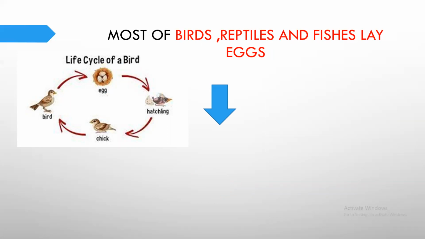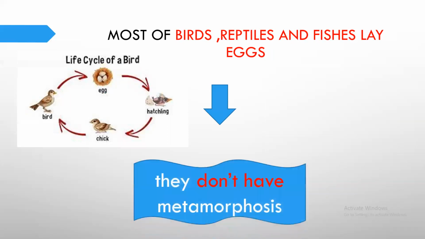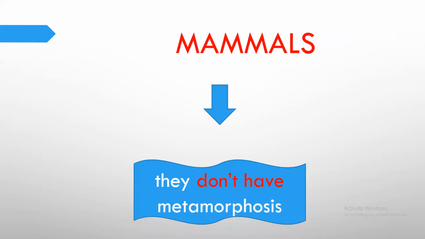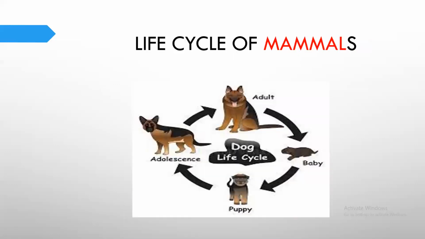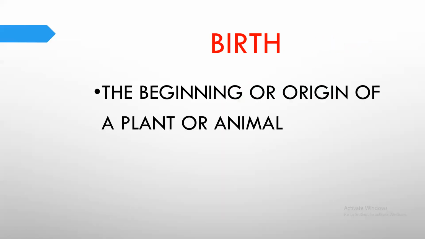Also, that means that birds, reptiles, and fish lay eggs, so they don't have metamorphosis. Mammals also don't have metamorphosis, okay? The life cycle of the mammals, what about the mammals first? Mammals give birth to their young. Mammals have a live baby, okay? So also in the mammals, most of the mammals don't have metamorphosis. So birds, reptiles, mammals, and fish don't have metamorphosis, okay?